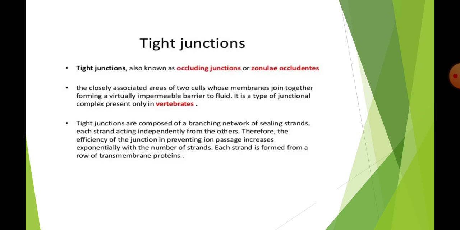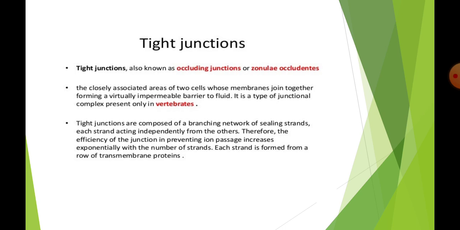Tight junctions are also known as occluding junctions or zonula occludens. They are closely associated areas of two cells whose membranes join together to form a virtually impermeable barrier to fluid. It means we consider two cells, cell 1 and cell 2, which are joined together to form a barrier that will be impermeable. It is a type of junctional complex present only in vertebrates.